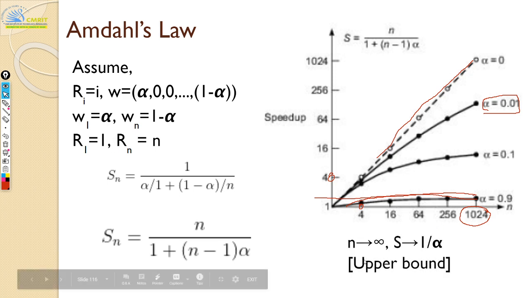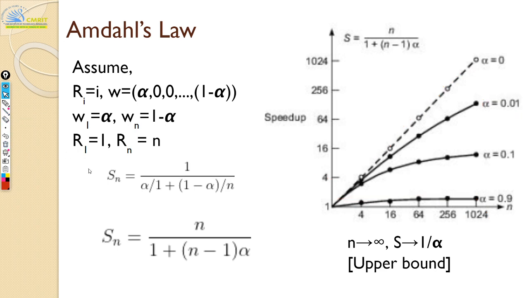Now, as n tends to infinity, your S becomes 1 by alpha. So this gives you the upper bound. It means that your massively parallel supercomputer, whatever you have, cannot have a speedup more than 1 by alpha for that program. No matter how many processors you give, even if you give a million processors, your speedup will not go beyond 1 by alpha. Is it clear, everyone? This is very important.